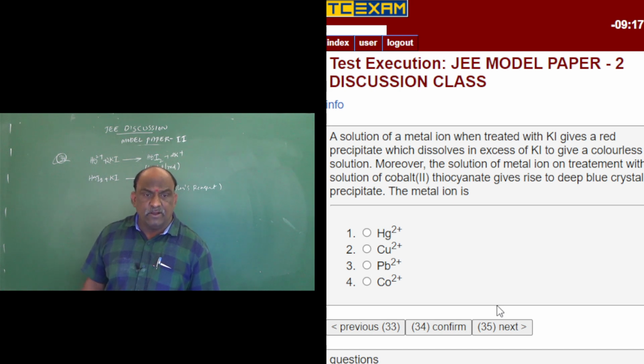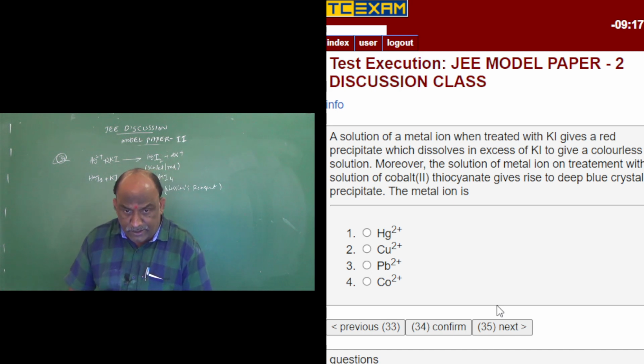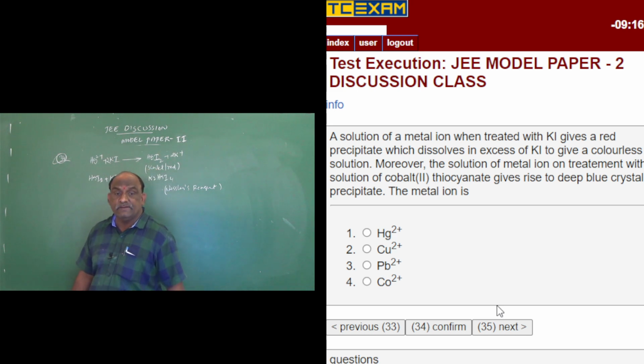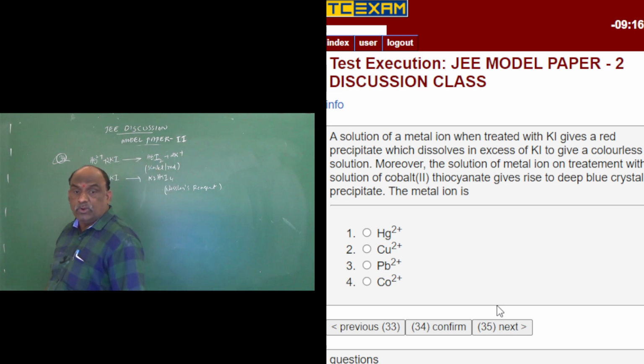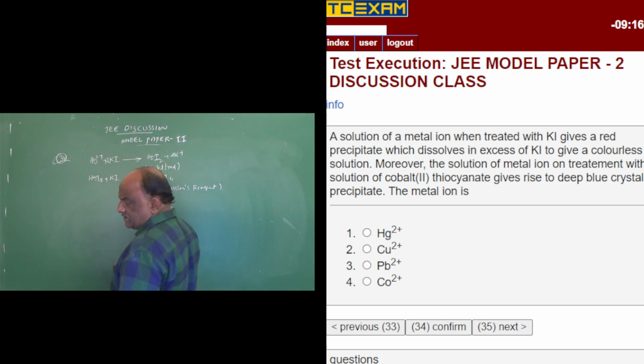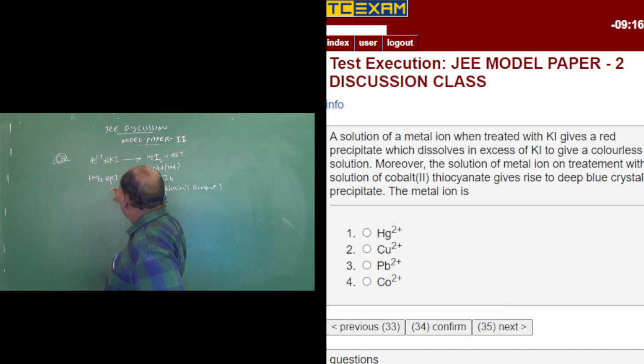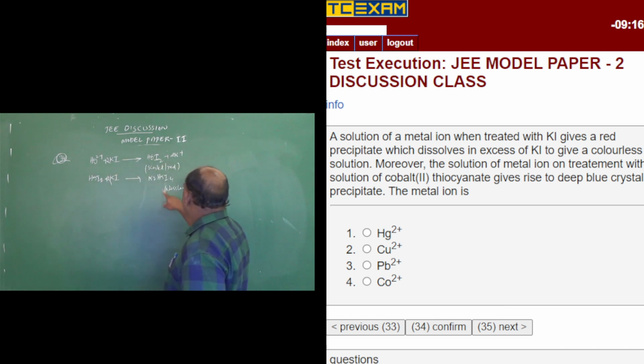That is Nessler's reagent. Moreover, the solution of the metal ion on treatment with a solution of cobalt 2 thiocyanate gives rise to a deep blue crystalline precipitate. Up to this it was good. HgI2 plus 2KI, we will get K2HgI4. This is called Nessler's reagent. It was there in that laboratory, colorless.